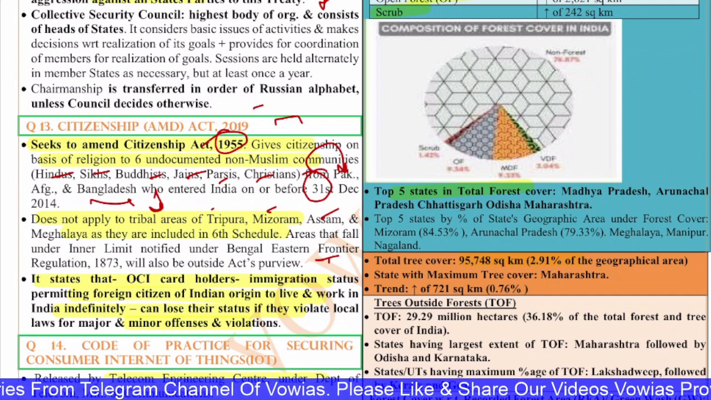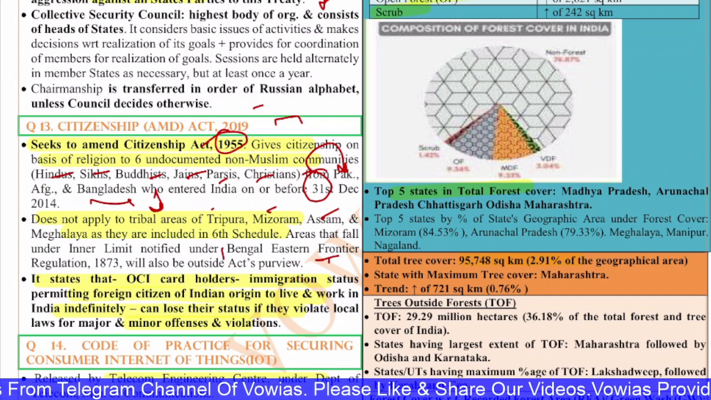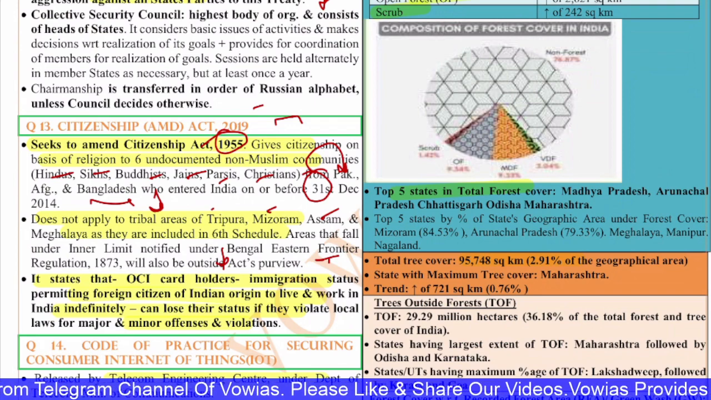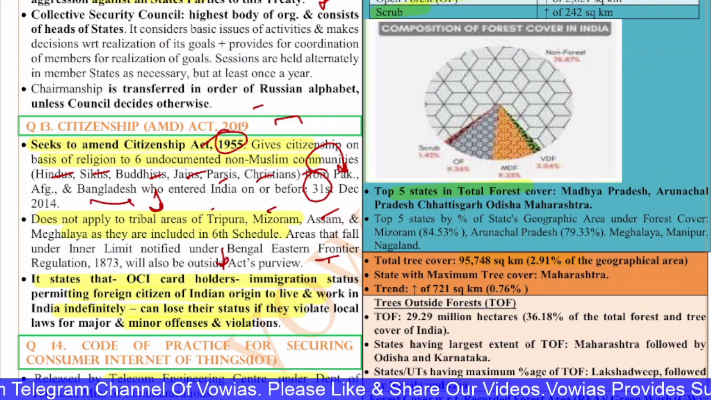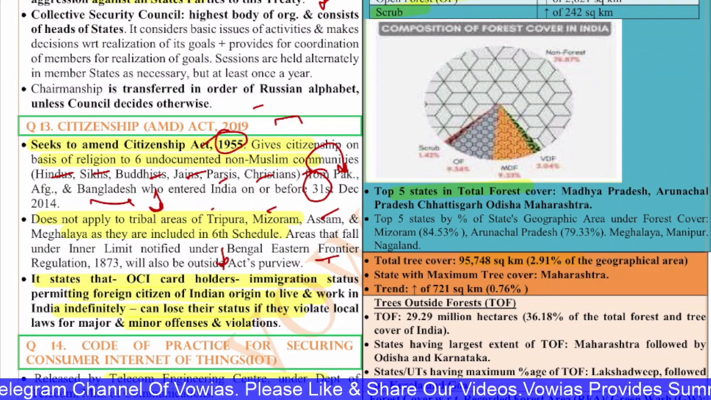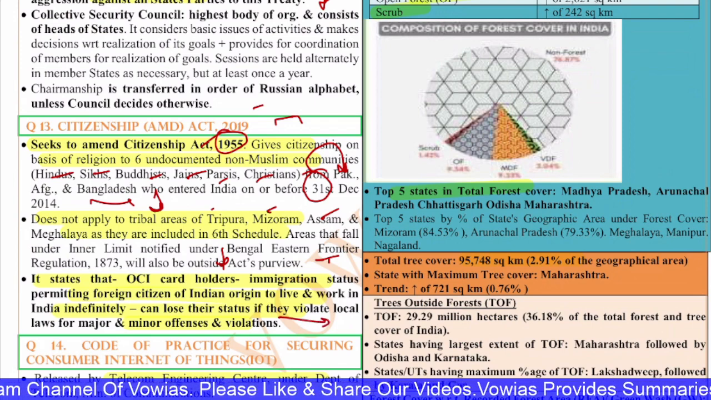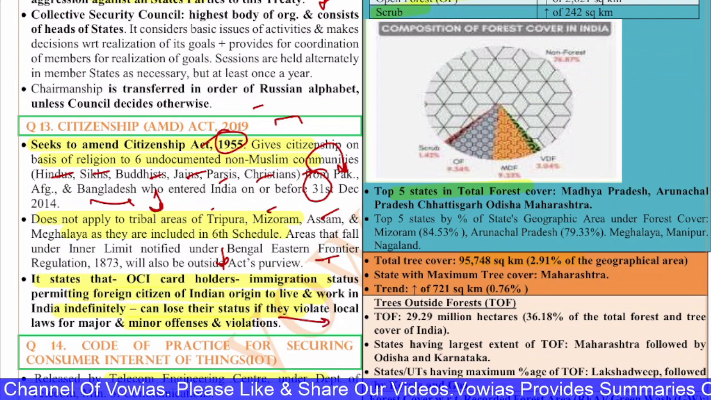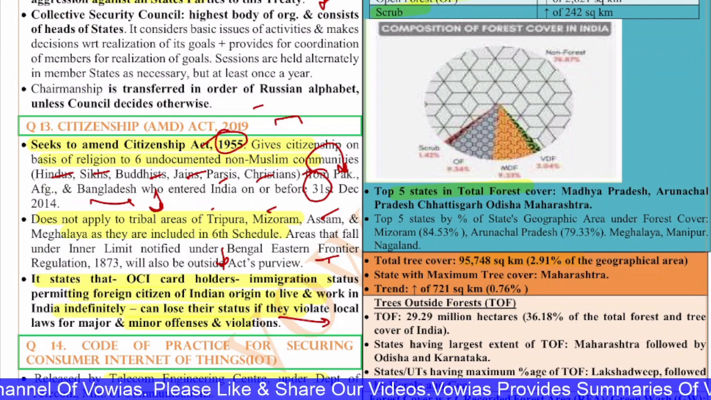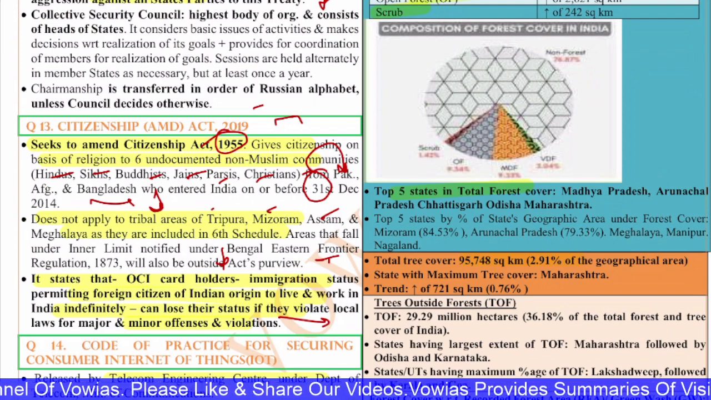And the Citizenship Amendment Act states that OCI card holders, the immigration status permitted to foreign citizens of Indian origin to live and work in India indefinitely, can lose their status if they violate local laws, even for major and minor offences and violations.